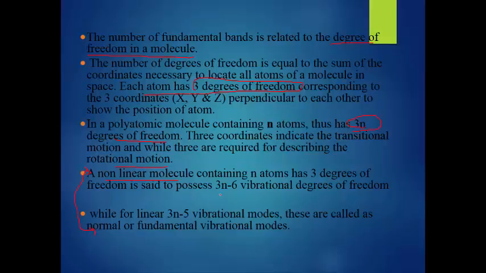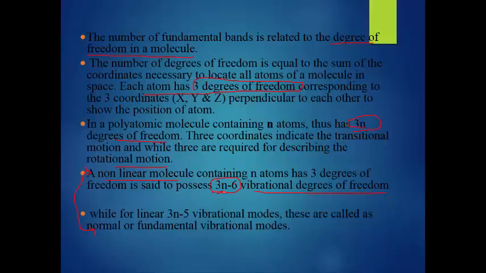How will this 3n minus 6 come? Always remember, in the case of a non-linear molecule, there are 3 translational degrees of freedom, 3 rotational degrees of freedom, and the vibrational degrees of freedom we have to calculate. These 3 and 3 make 6, and in 3n, n is the number of atoms, and the 3 indicates the number of degrees of freedom, that is translational, rotational, vibrational. This is the explanation of this formula.